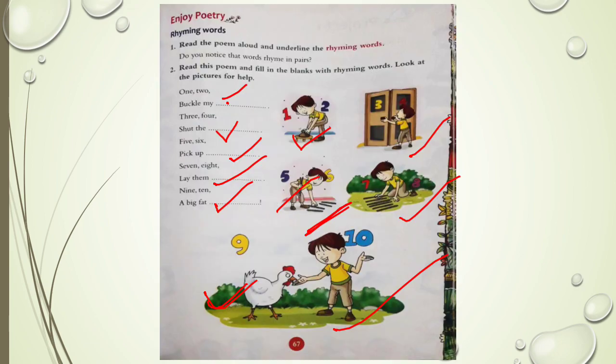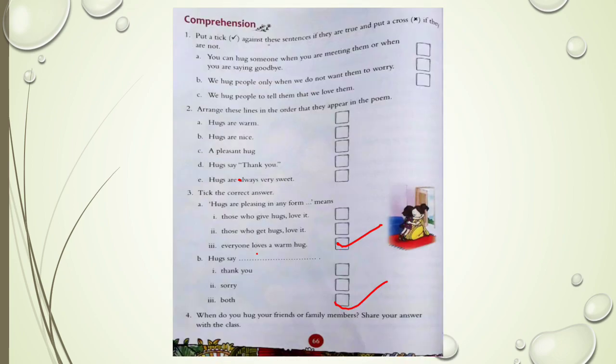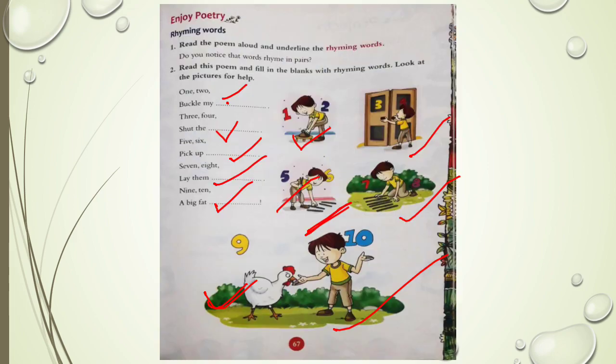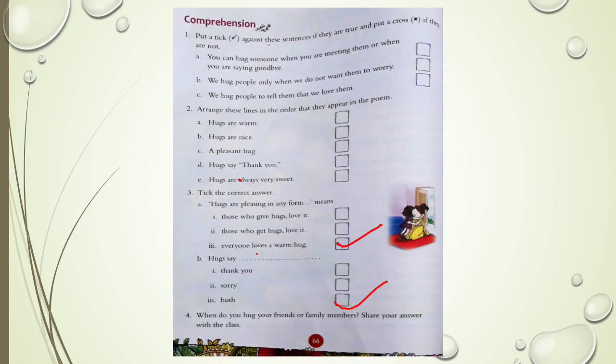So your work for today is to complete this page in your book. Write the rhyming words in your copy. Okay. Next day we will start another story, that is chapter 5 of your book. Thank you.